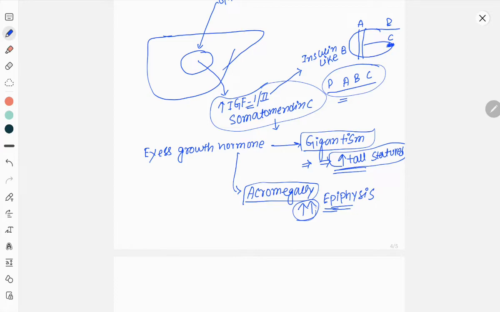And if there is epiphyseal fusion, then growth hormone can't increase the length of epiphysis or bone, so there will be no gigantism or tall stature, but that patient will have large mandible, big hands and fingers, large tongue, and sometimes there will be certain organomegalies. And both of these patients will have hyperglycemia because growth hormone increases the blood glucose level.